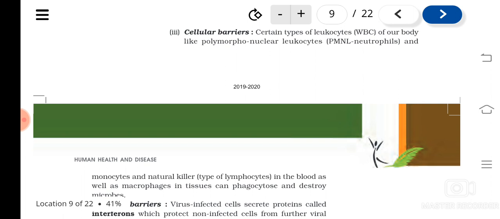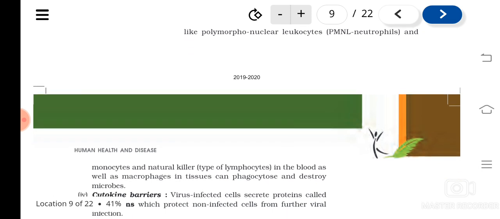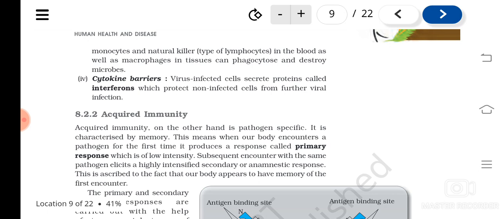So, some of them, like what? The neutrophils, then monocytes and some kind of lymphocytes. How do they kill the microorganisms? By the process of phagocytosis. Understood? Then another barrier is what?